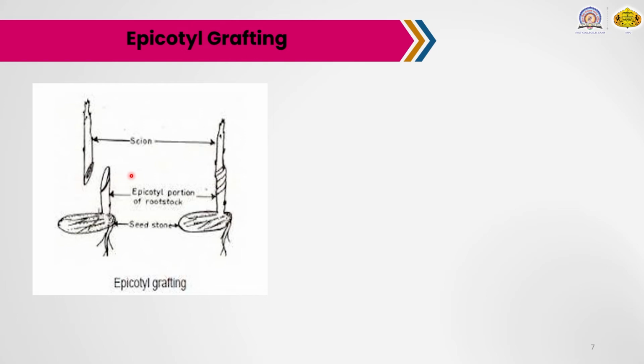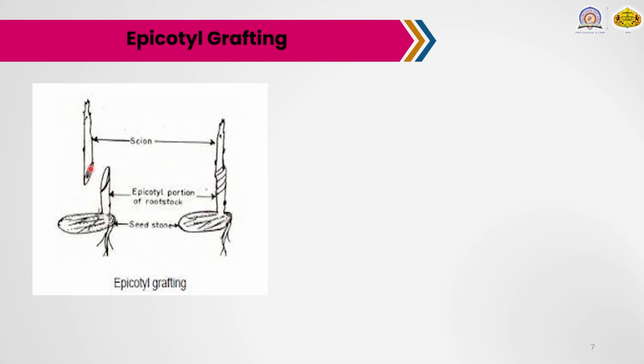The cut is made with the help of a sharp knife. Then select a dormant, 3 to 4 month old terminal shoot, about 5 to 8 centimeters long, from the proven mother plants as the scion stick. These are the scion portions from the mother plants. Then cut the lower end of the selected scion. See here, the lower end of these selected scion portions is cut.